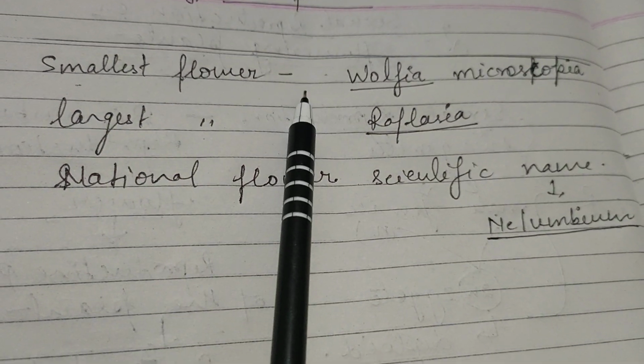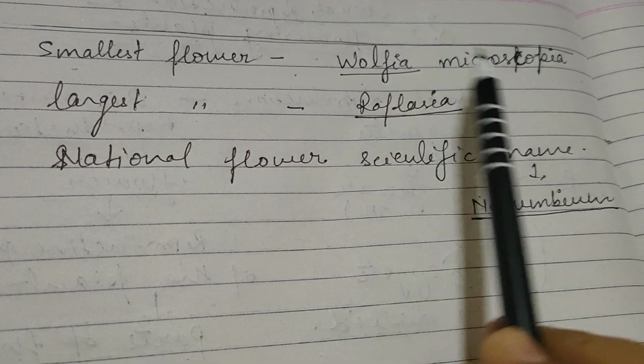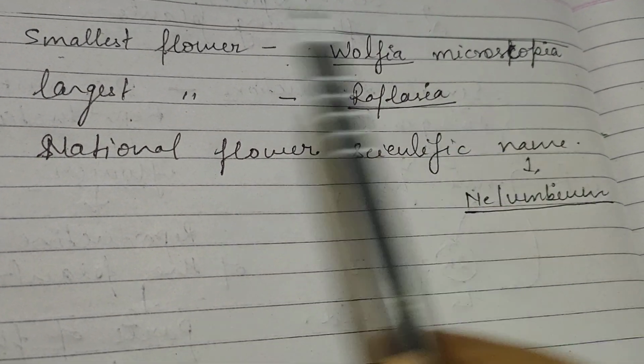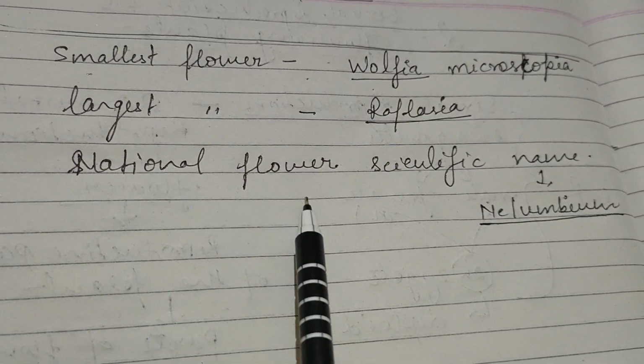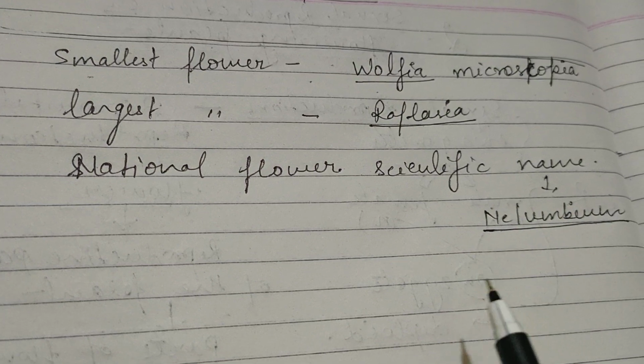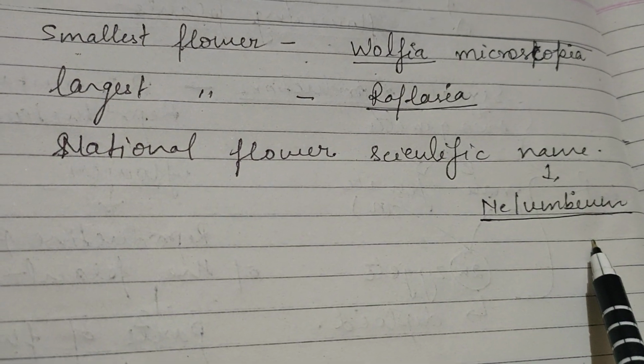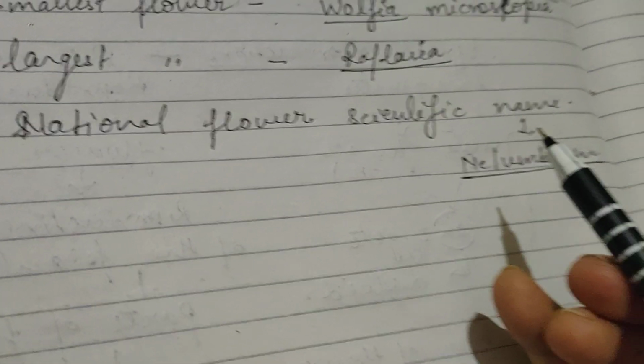The smallest flower is Wolffia microscopica. The largest flower is Rafflesia. And the national flower, the scientific name of the national flower, is Nelumbium. Okay, got this point?